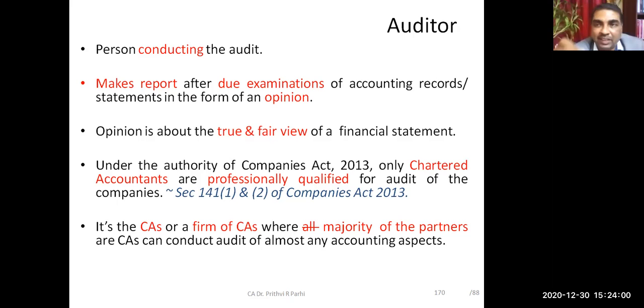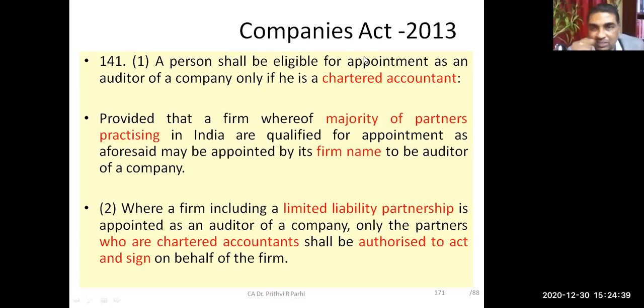Chartered accountants individually can do the audit, or the audit can also be conducted by a firm of chartered accountants, or a firm where the majority of partners are chartered accountants. Audit can also be conducted in the name of the firm. It's not necessary that all the partners should be chartered accountants. But if the majority of the partners are chartered accountants, audit can be conducted in the name of the firm. But in that case, the audit report needs to be signed by the partner who is a chartered accountant. Reports can be signed only by a chartered accountant. This is the first concept.